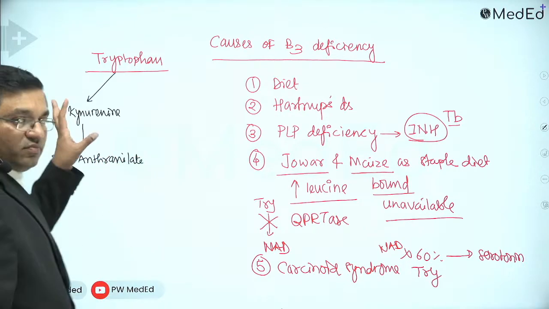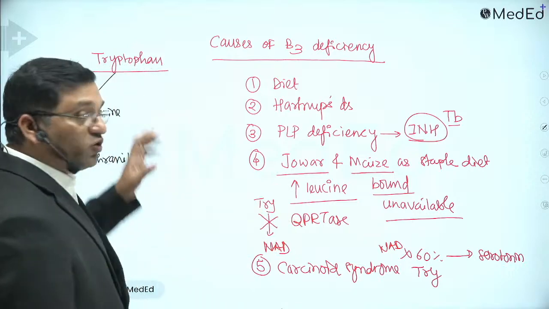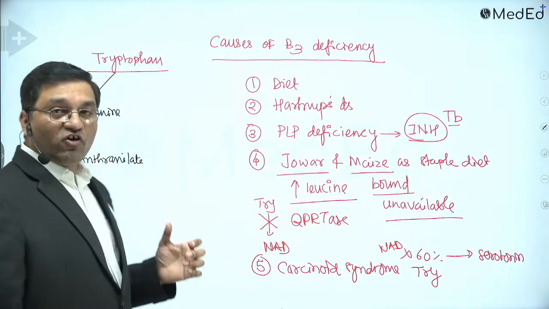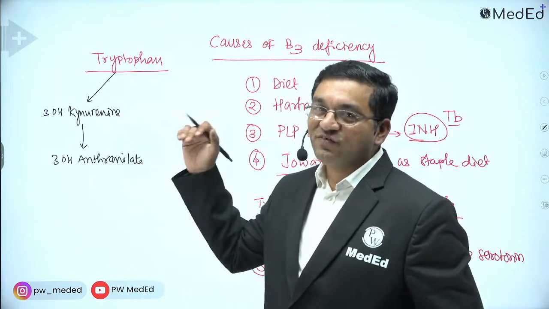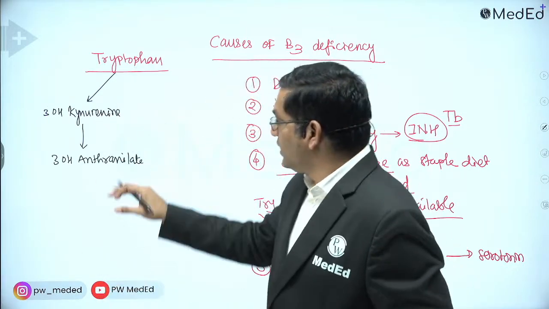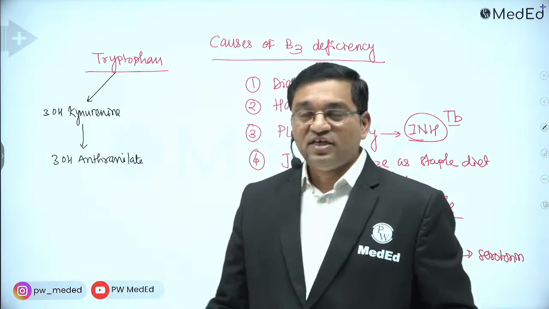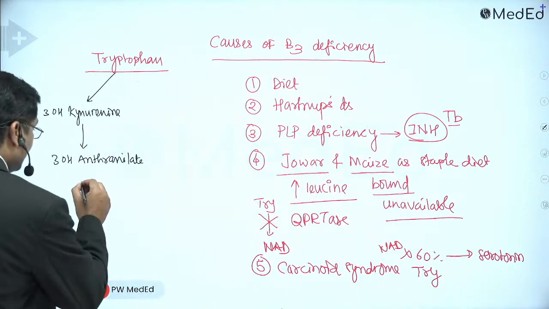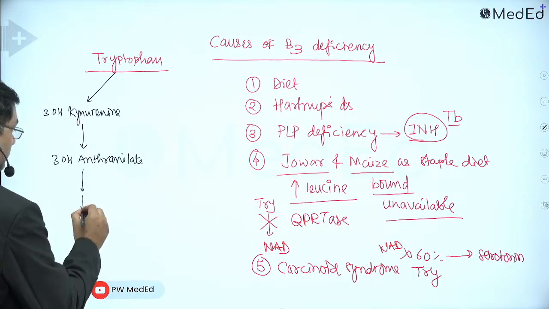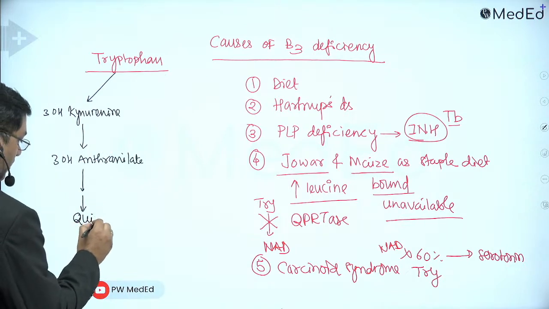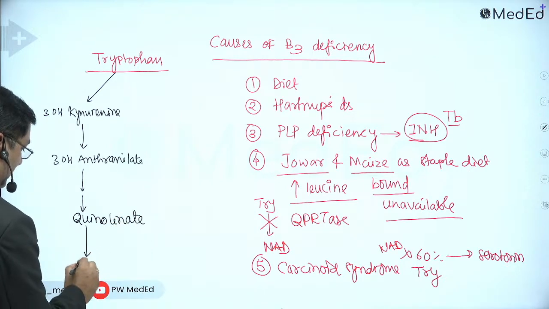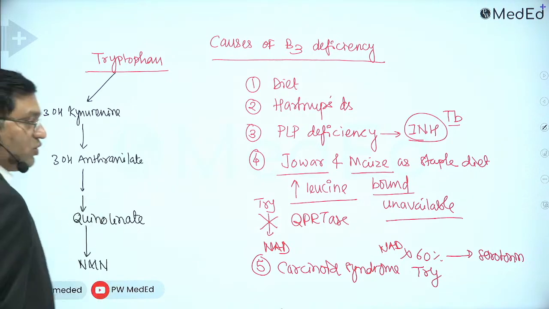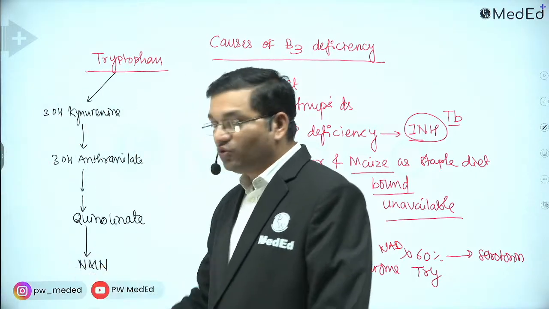Actually, there are intermediate steps also: tryptophan is converted into N-formyl kynurenine, then into kynurenine, then into 3-hydroxy kynurenine, and then into 3-hydroxy anthranilate. Through multiple steps it is converted into quinolinate, and quinolinate gives nicotinamide mononucleotide, which is converted into NAD.